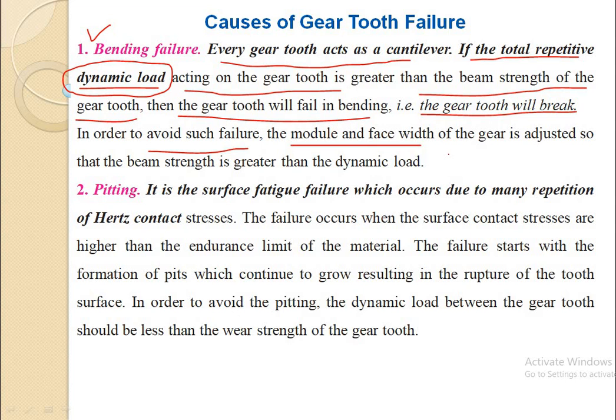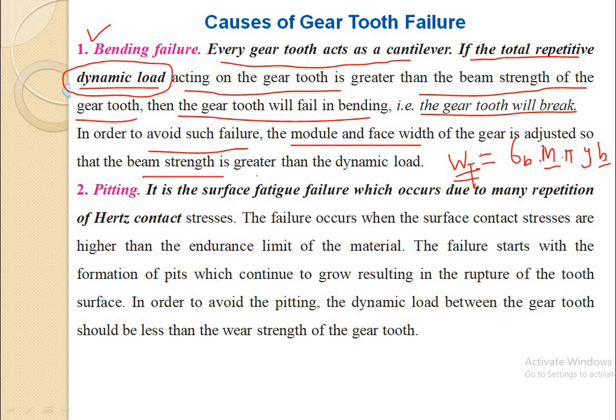Because we know the equation for the beam strength that we have derived: Wt, the tangential load, is equal to sigma b into m into pi into Lewis form factor y and into b. So if we improve the face width and module, then automatically the beam strength of the gear, that is, the capacity to sustain this tangential load, will improve.